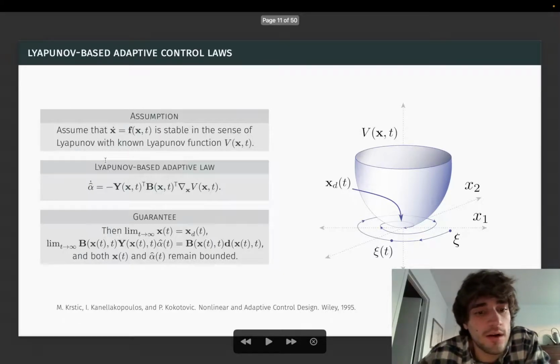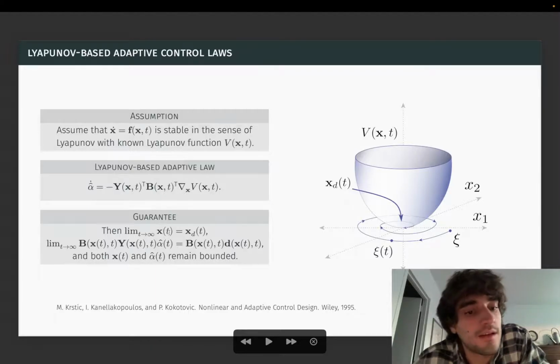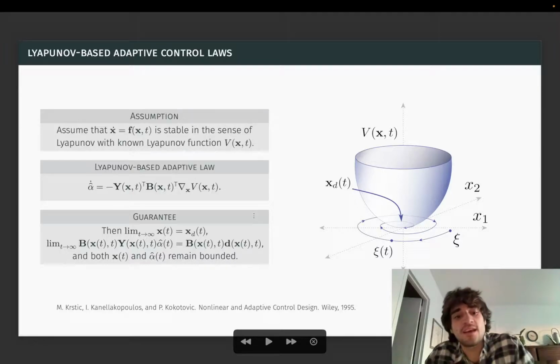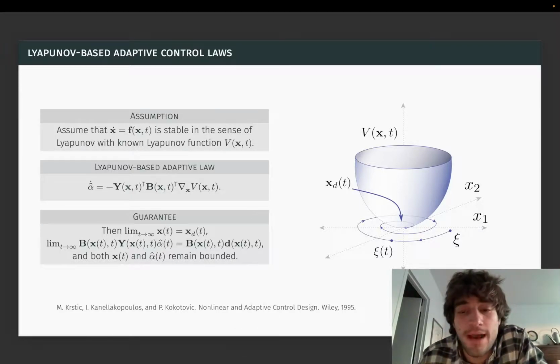If we do so, a typical guarantee is that in the limit, the system trajectory will converge to the desired trajectory, and we will interpolate the unknown dynamics along the trajectory. And moreover, the state and the parameter estimates remain bounded, so the whole feedback connection of the learning system and the system itself remains stable.